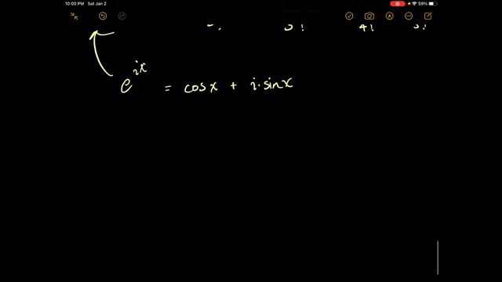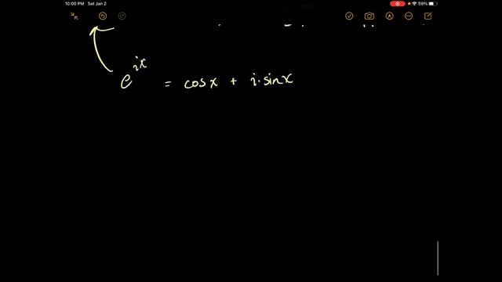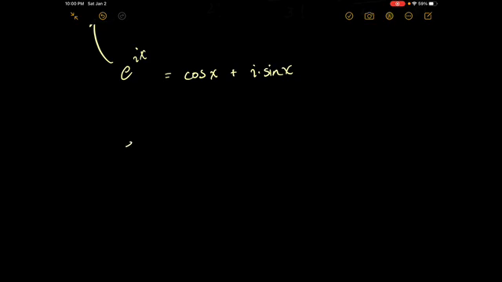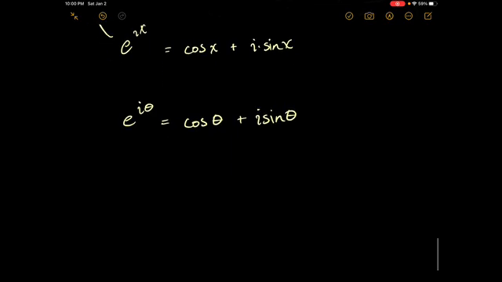Instead of using x, let's use an actual angle. Let's define it using angles. e to the i theta equals cosine theta plus i times sine theta. If you plug in a value of theta, for example, a theta value of pi, so e to the power of i pi, that's just equal to cosine of pi plus i times the sine of pi.